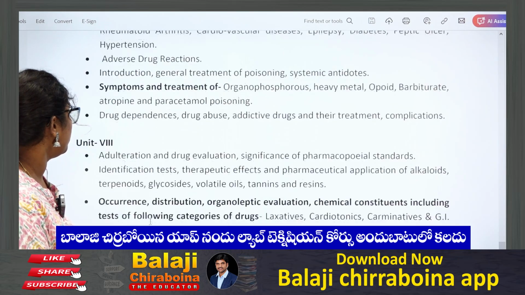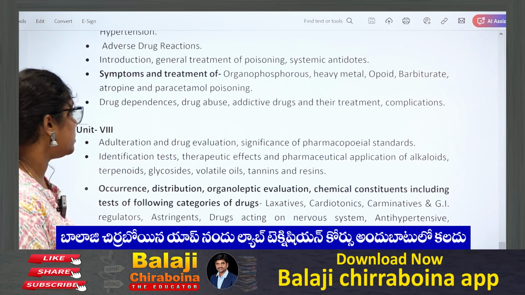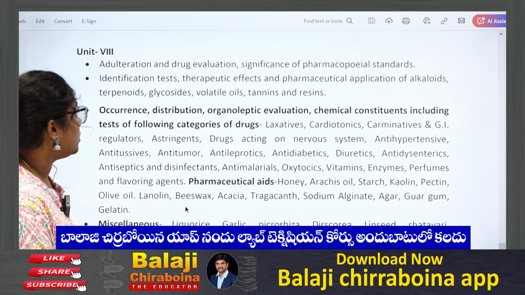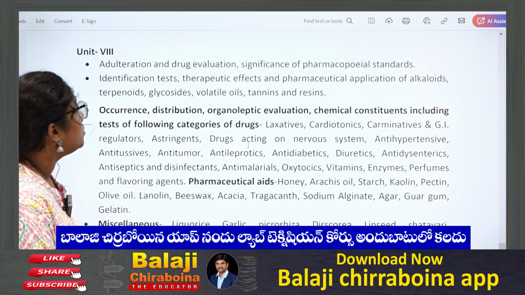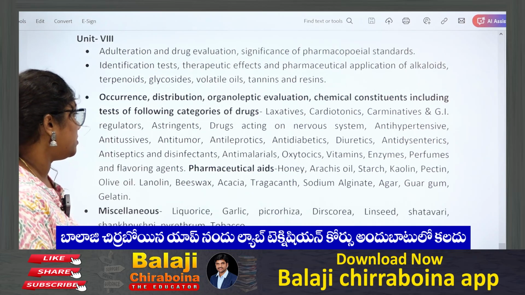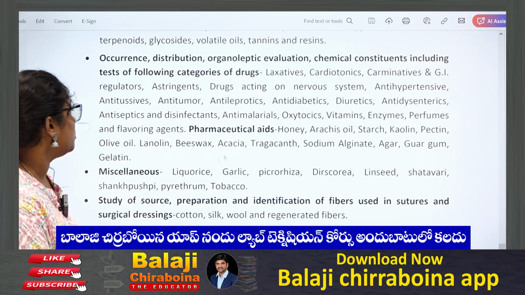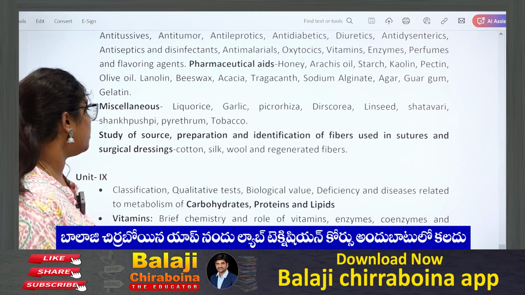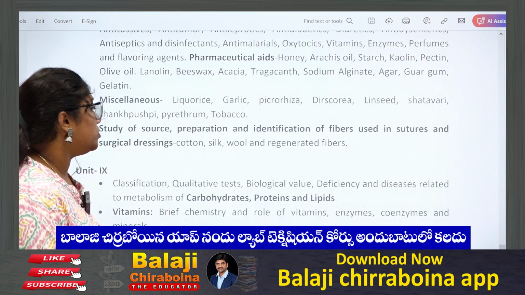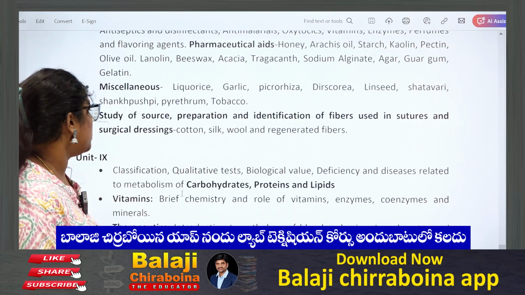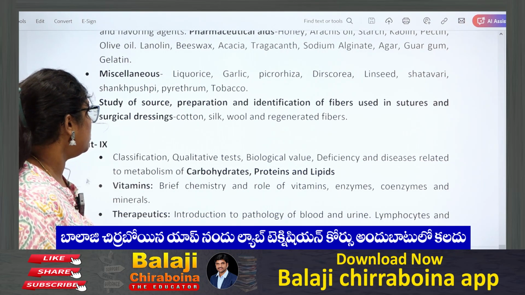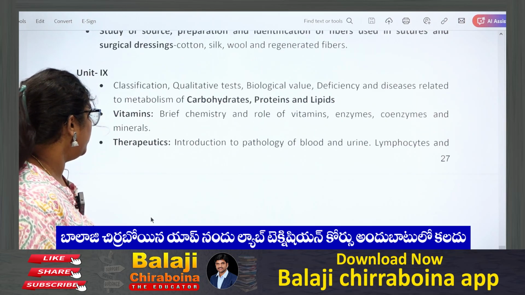Coming to unit 8, this is adulteration, drug evaluation, and pharmacopoeial standards, and pharmacognosy. We need to learn about pharmacognosy here. Everything, synonyms, names, we need to write down on paper, then we can revise it during the exams. They have clearly given only a few. Coming to unit 9, they have given biochemistry and clinical pathology. This is related to metabolism of carbohydrates, proteins, lipids, and vitamins. We can just go through biochemistry books, all this in carbohydrates, proteins, lipids, vitamins, and their therapeutics, and an introduction to pathology of blood and urine. So this is also simple.